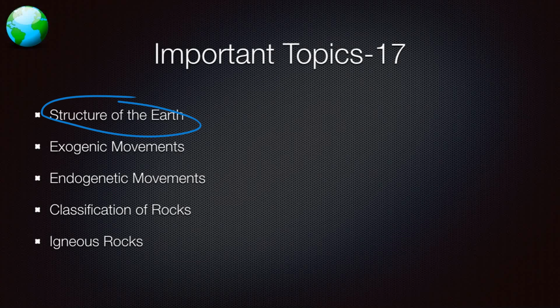Now, what is the structure of Earth? You have to know what is crust, inner crust, mantle, inner core, outer core. What are the components? Where is iron present? Where is nickel present? The most abundant element in Earth's crust. All these are questions which you should have an answer to. Anything can be asked. What is the thickness of the crust? What is the weight of the core? All these are basic questions which people should know.